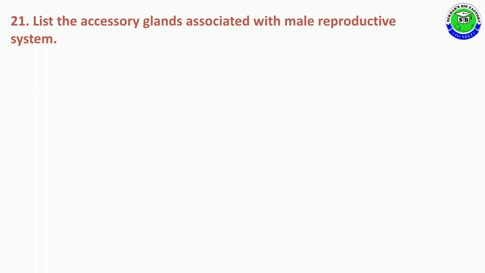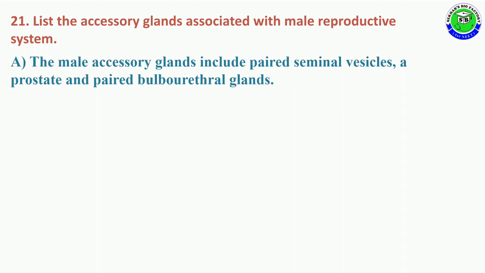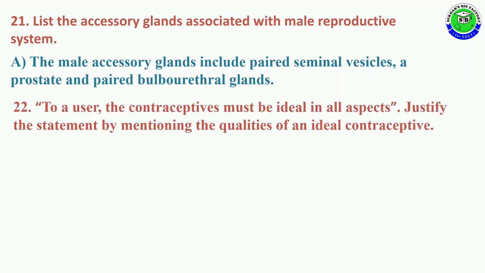Question number 21. List out the accessory glands associated with male reproductive system. The male accessory glands include paired seminal vesicles, a prostate and paired bulbourethral glands. Question number 22. To a user, the contraceptives must be ideal in all aspects.